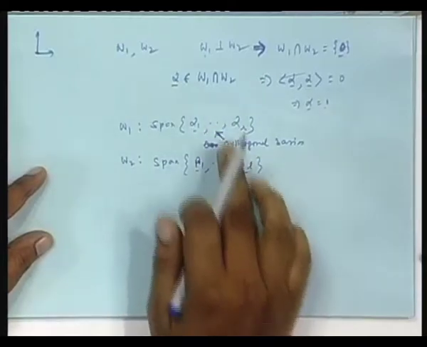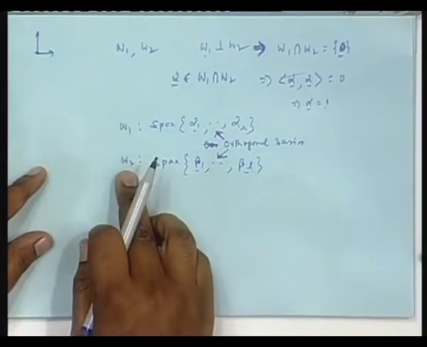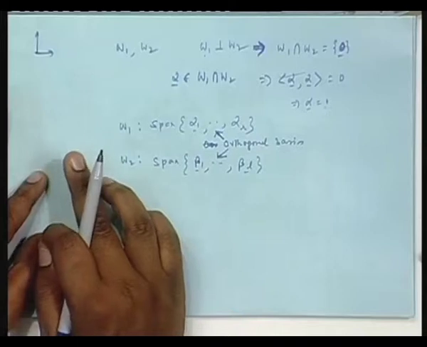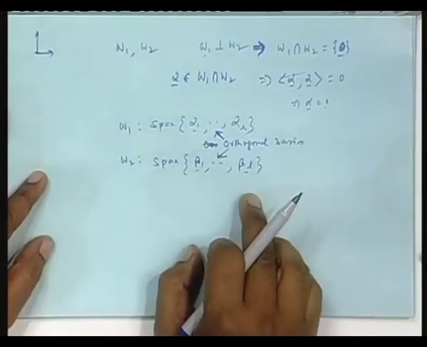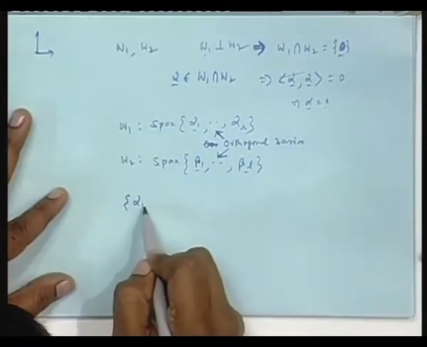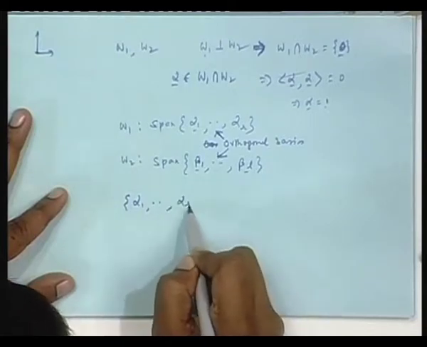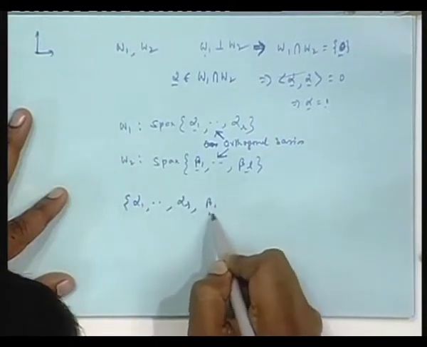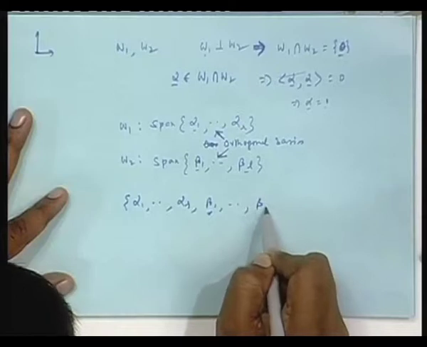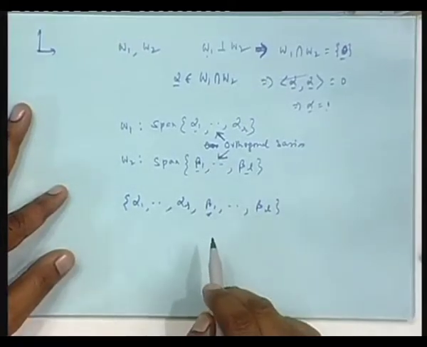Then I form a union of the two bases. Obviously, W1 and W2 intersect at 0, we have proved as before, and now we form a basis, we form this. Is it an orthogonal set?